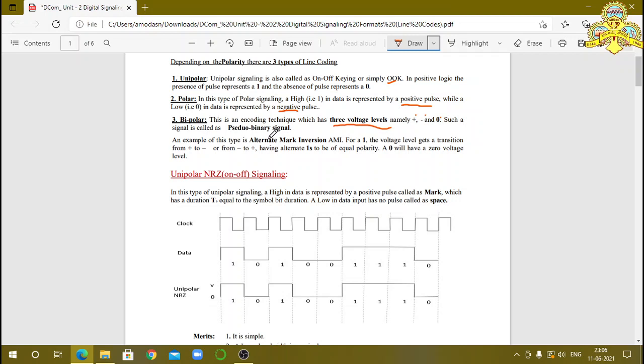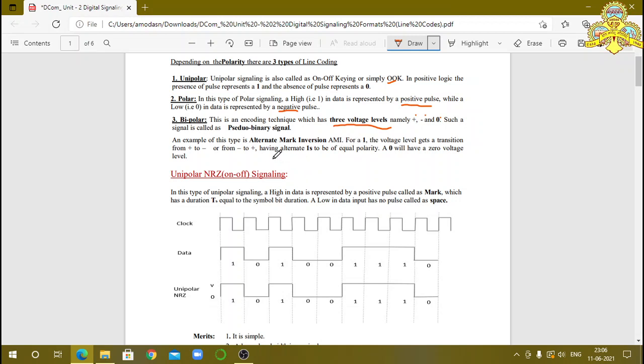This pseudo binary signal, or bipolar signal, is also called by another name, alternate mark inversion, or AMI, because for each 1 the voltage level makes a transition from positive to negative or from negative to positive, having alternate ones of opposite polarity.